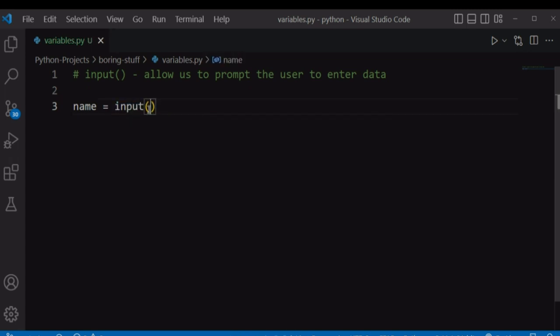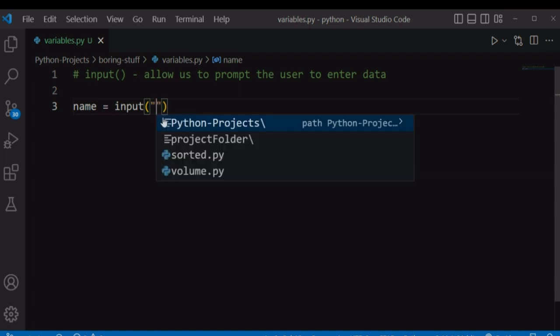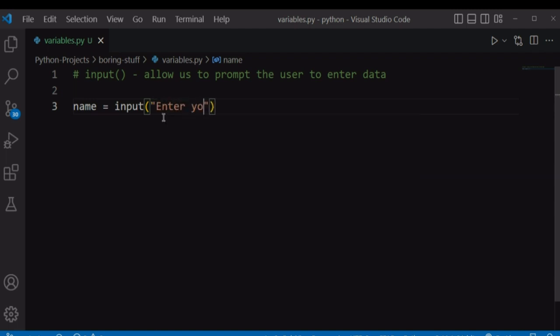Within the parentheses of this input function, we want to write the message that we want to prompt to the user, surrounded by quotes. Maybe a message like "Enter your name", and then we will provide some space for the user to type in. Whatever the user has entered within this prompt, we want to store in this variable name. After that, we want to print to the user, "Hey, your name is", and I want to concatenate this string with our name variable.